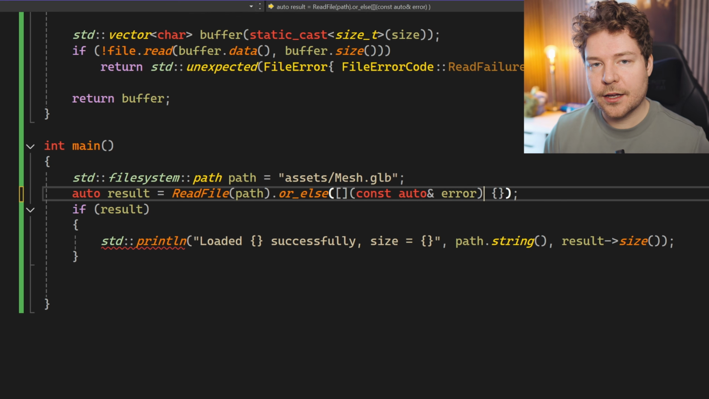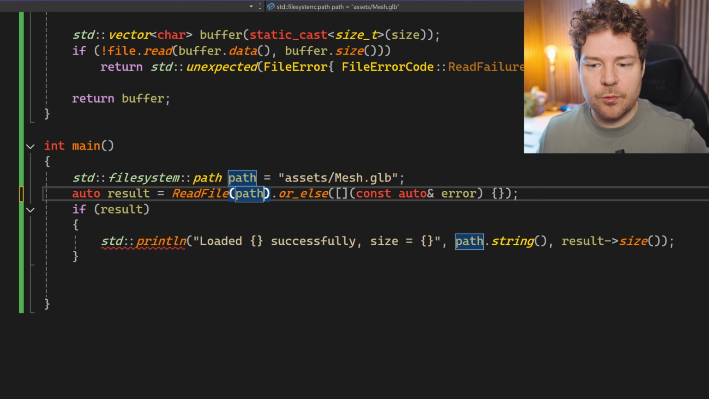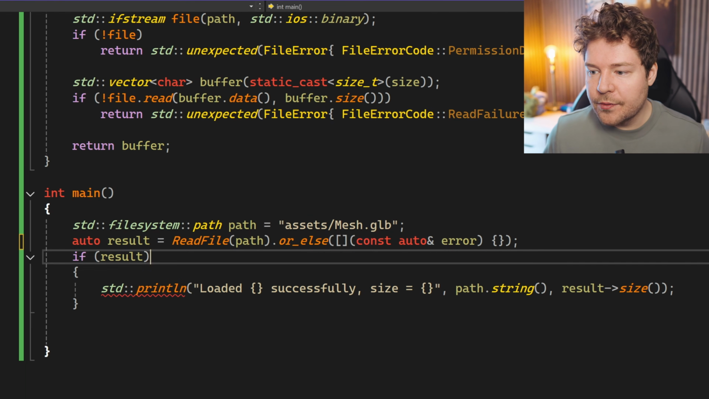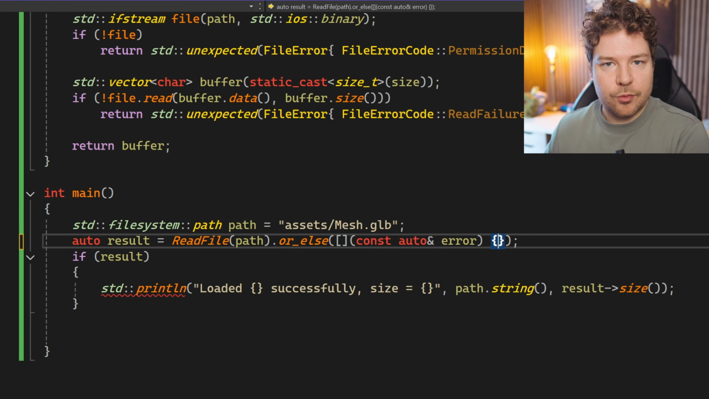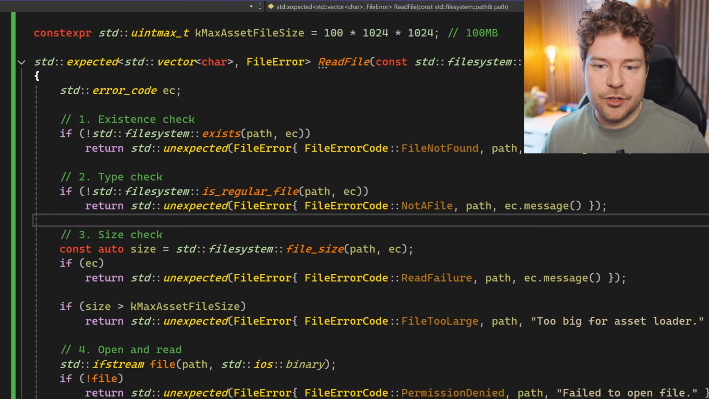But this or else kind of catches any of the and thens as well as the original read file that might happen. So we might not really be aware of which one of these failed. But if you have information such as that inside your error type, then obviously you can handle that appropriately. Now, going through the way that this actually works is pretty simple, as you might imagine.